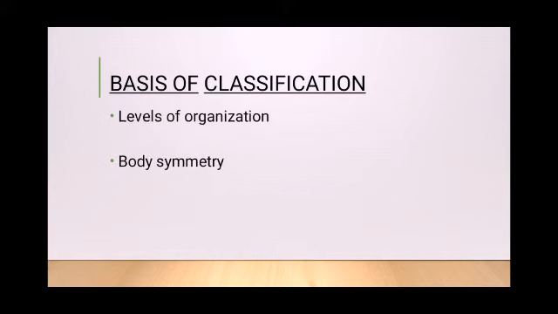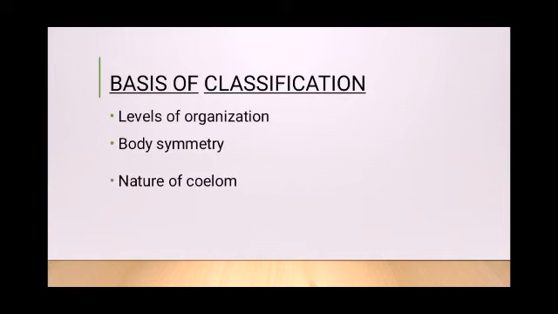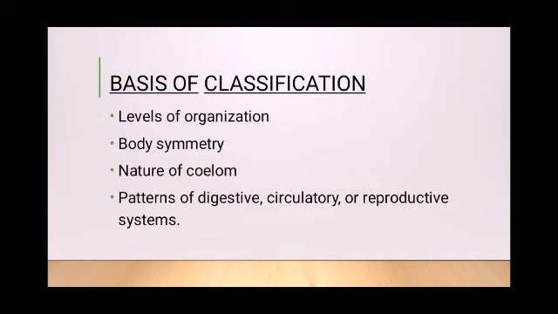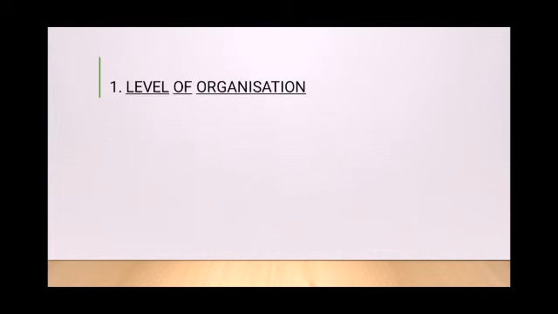So, we have some criteria based upon which we classify animals. Now, they include levels of organization, body symmetry, nature of coelom, patterns of digestive, circulatory, or reproductive systems. So let us explore them one by one. The first one is level of organization.